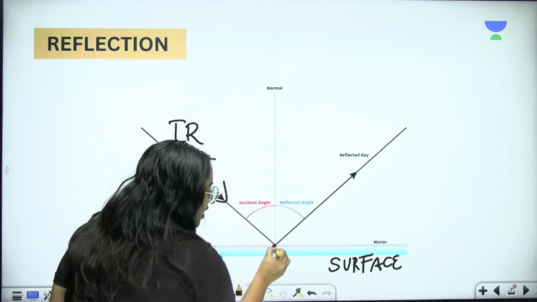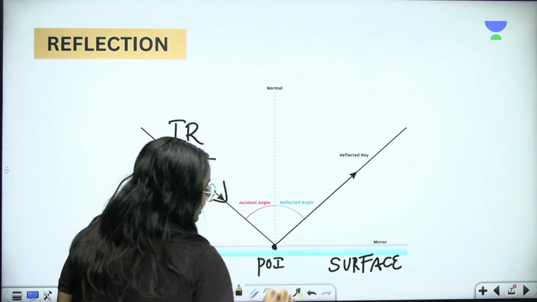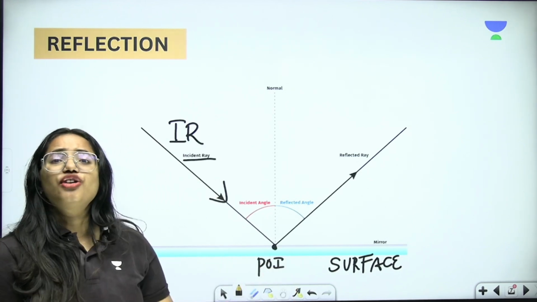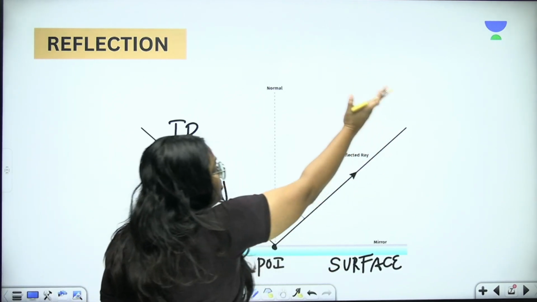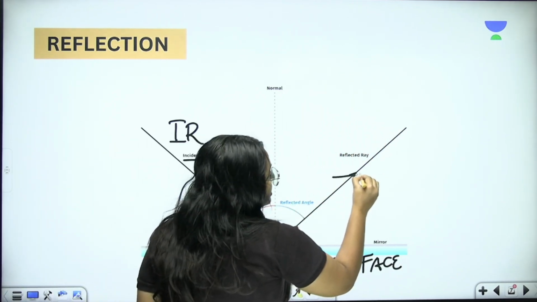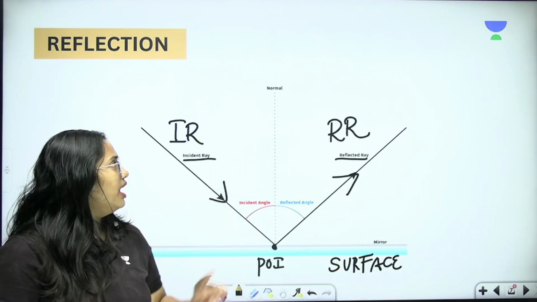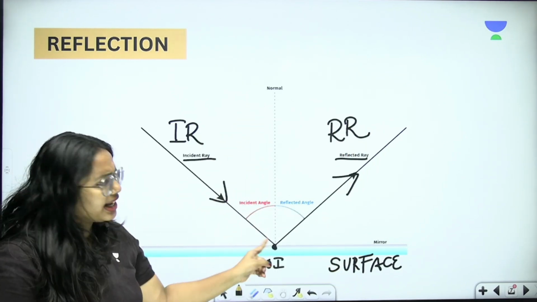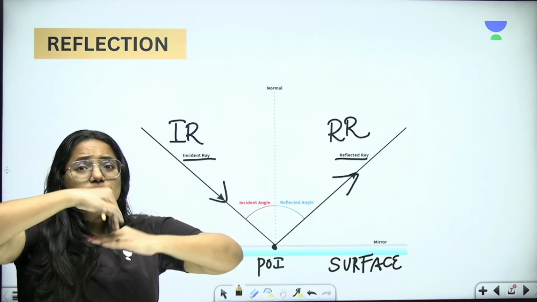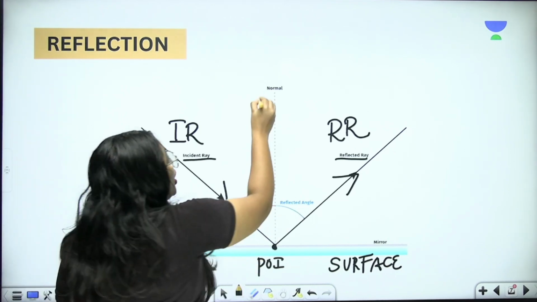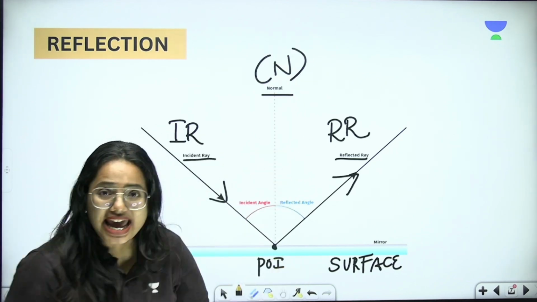And the point where it touches can be called the point of incidence, POI. Now the ray is going to bounce back into the same medium, so this ray can be called the reflected ray, or RR. And what about this dotted line? The imaginary line perpendicular to the surface is called the normal, and it can be represented with the letter N.